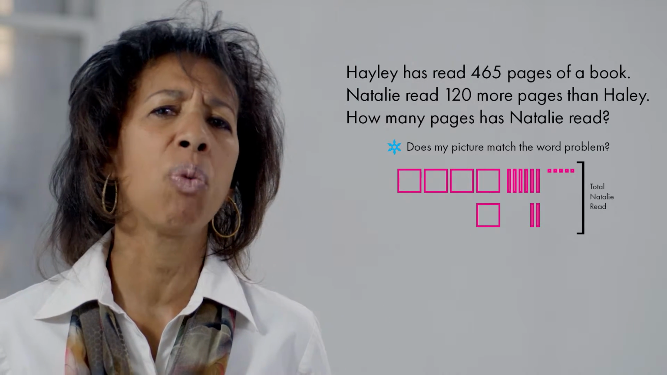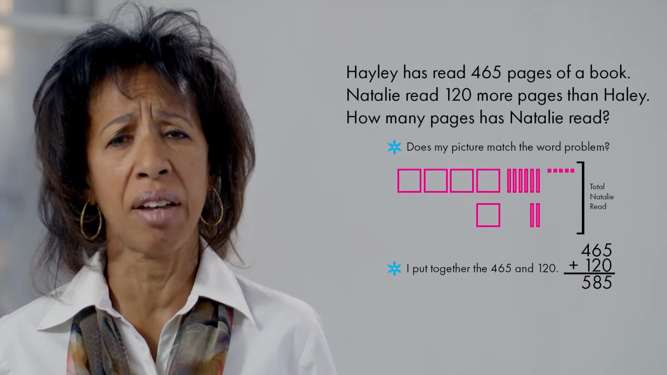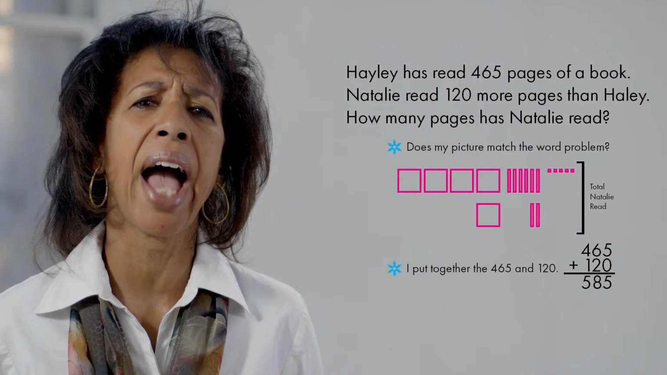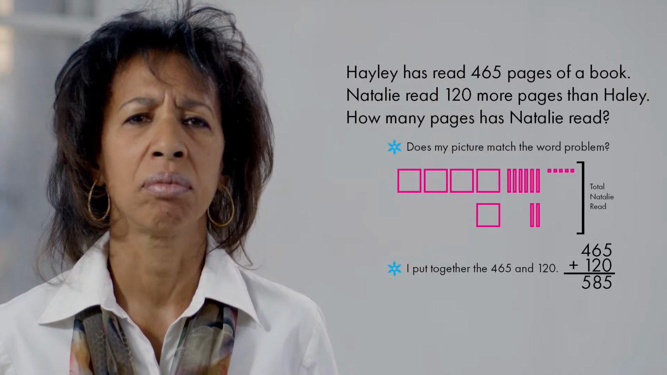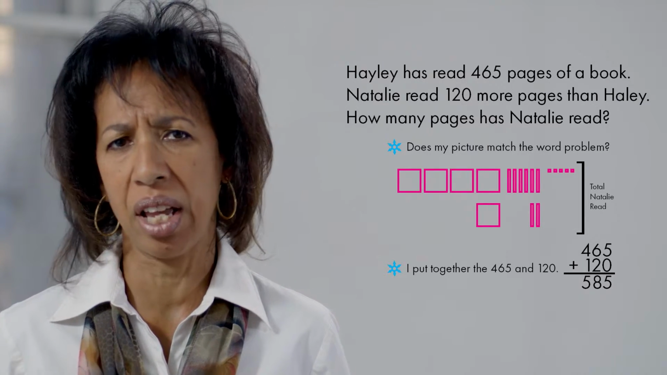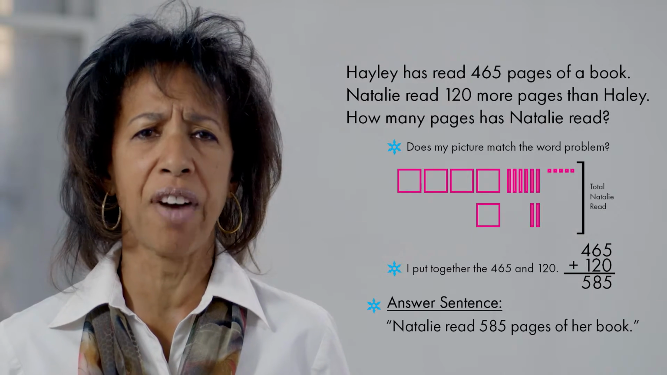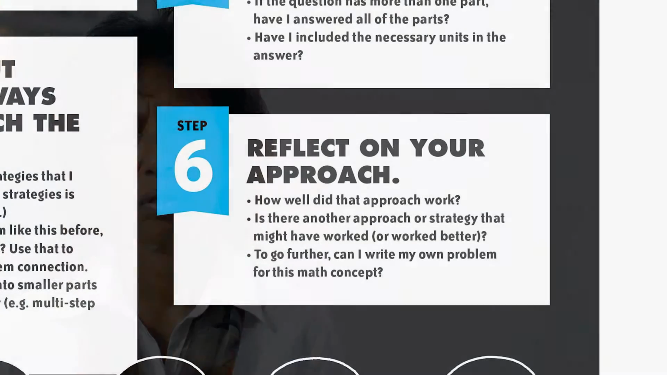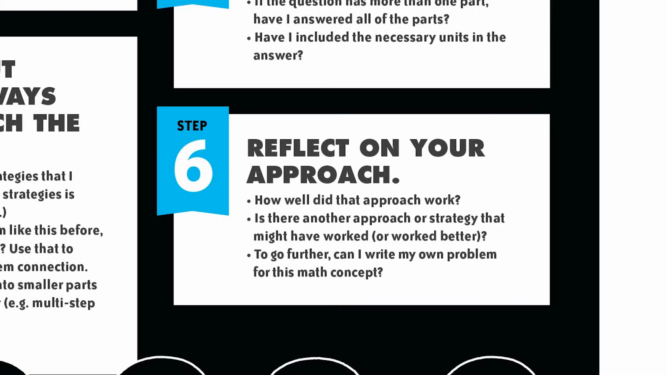Then what I did was put together the 465 and 120, and that told me how many pages Natalie read. I already wrote my answer sentence, which says, Natalie read 585 pages of her book. I want to make sure that what I did was correct. So I'm going to take a moment, like it says in step number 6, to reflect on my approach and the problem. So let me think about the strategy that I just used. That's what you want your child to do. Think about the strategy that they used. Was it helpful? And did it get them the right solution?